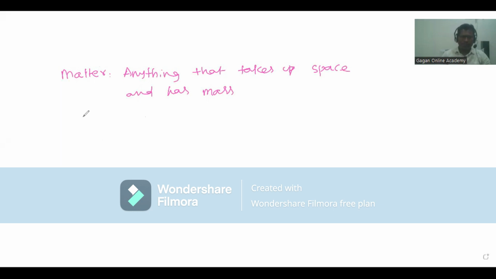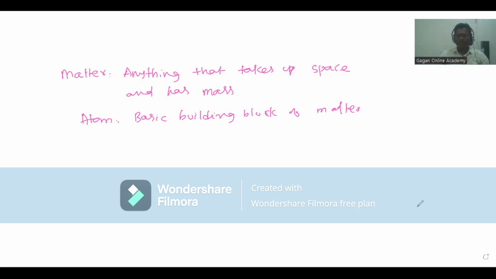That means atom is the basic building block of matter. Atom is the smallest particle which cannot be seen or touched or investigated directly. That is called atom. This is the basic building block of matter.